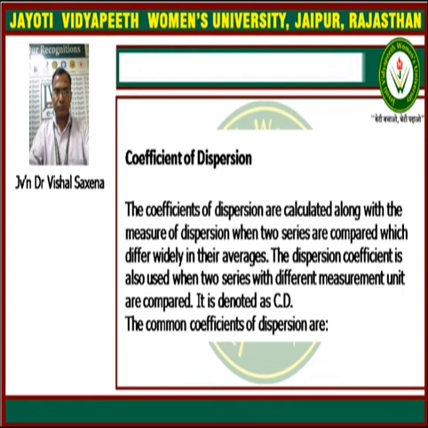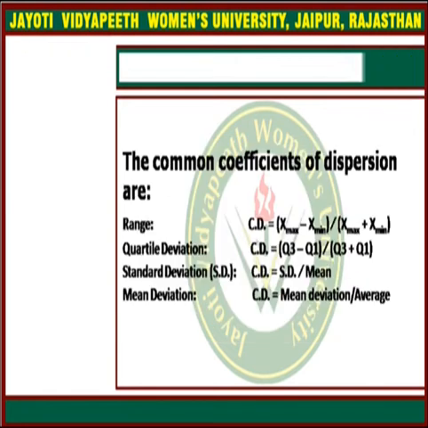The dispersion coefficient is also used when two series with different measurement units are compared. This is denoted by CD, coefficient of dispersion, and now we have some formulas for the common coefficients of dispersion.